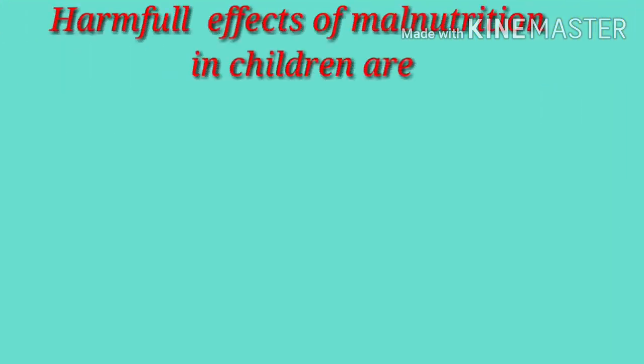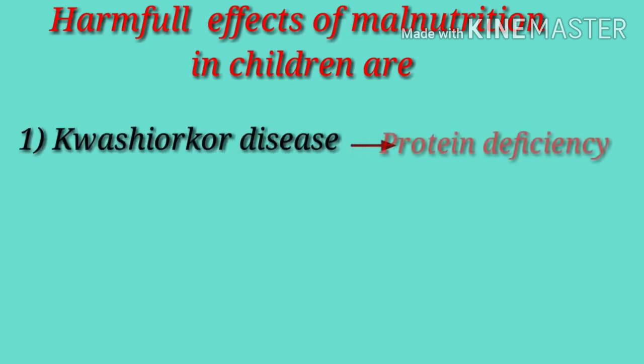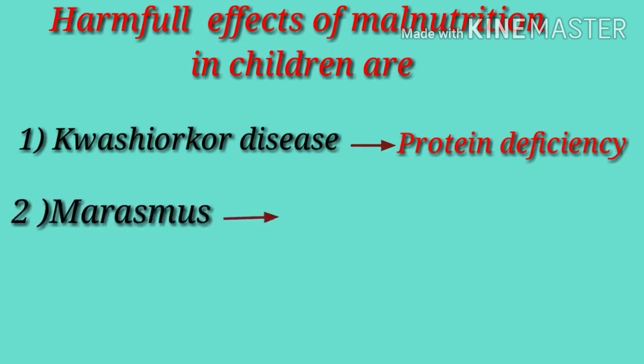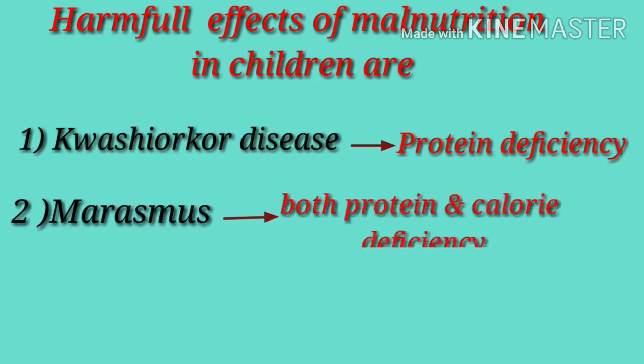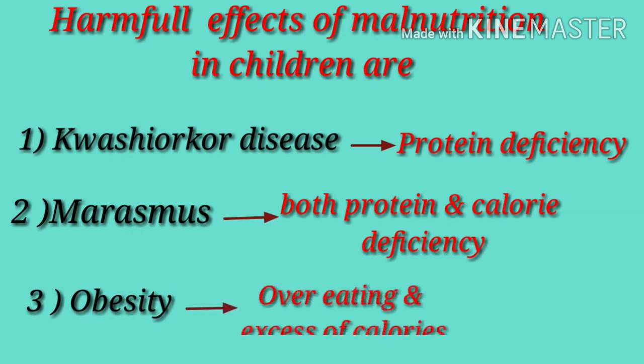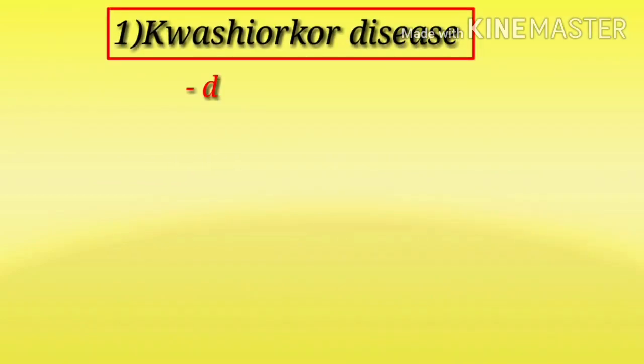First we'll discuss protein. Harmful effects of malnutrition in children are kwashiorkor disease, which occurs due to protein deficiency. Next is marasmus disease, which occurs due to both protein and calorie deficiency. Next is obesity. It occurs due to a high amount of overeating and excess calories. First we'll discuss kwashiorkor disease.